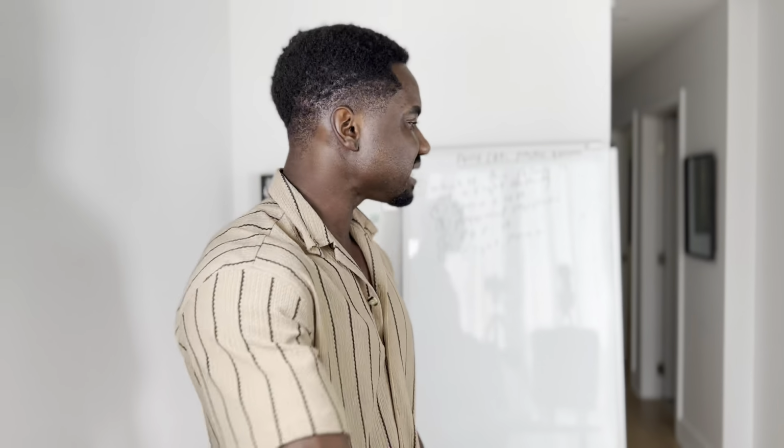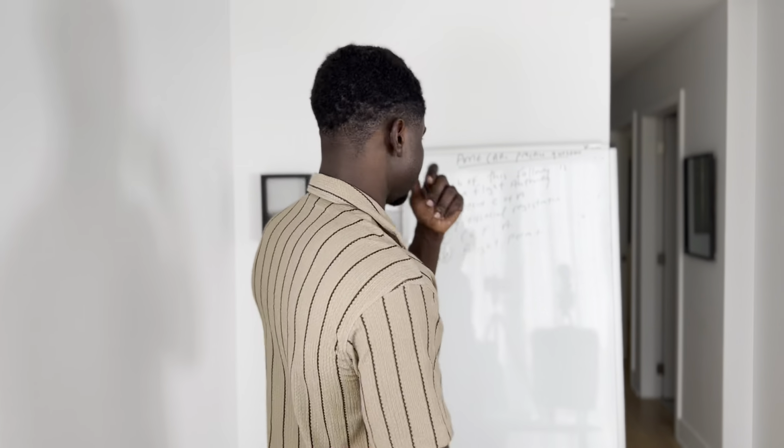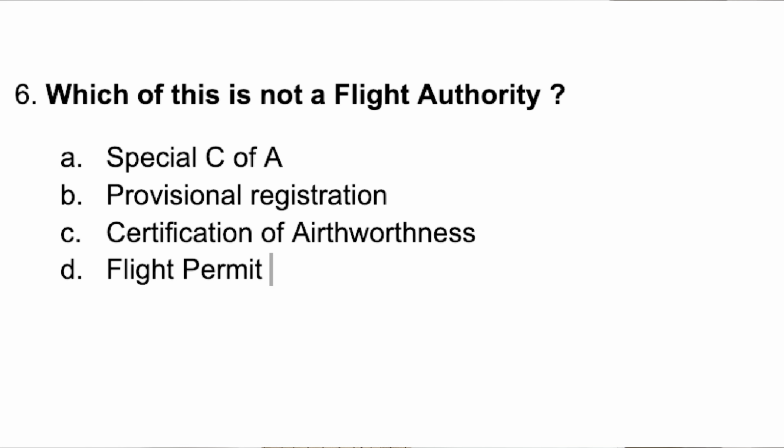All right, so imagine you're doing your examination and you get a question like this. Which of the following is not a flight authority? A, special C of A. B, provincial registration. C, C of A. D, flight permit.